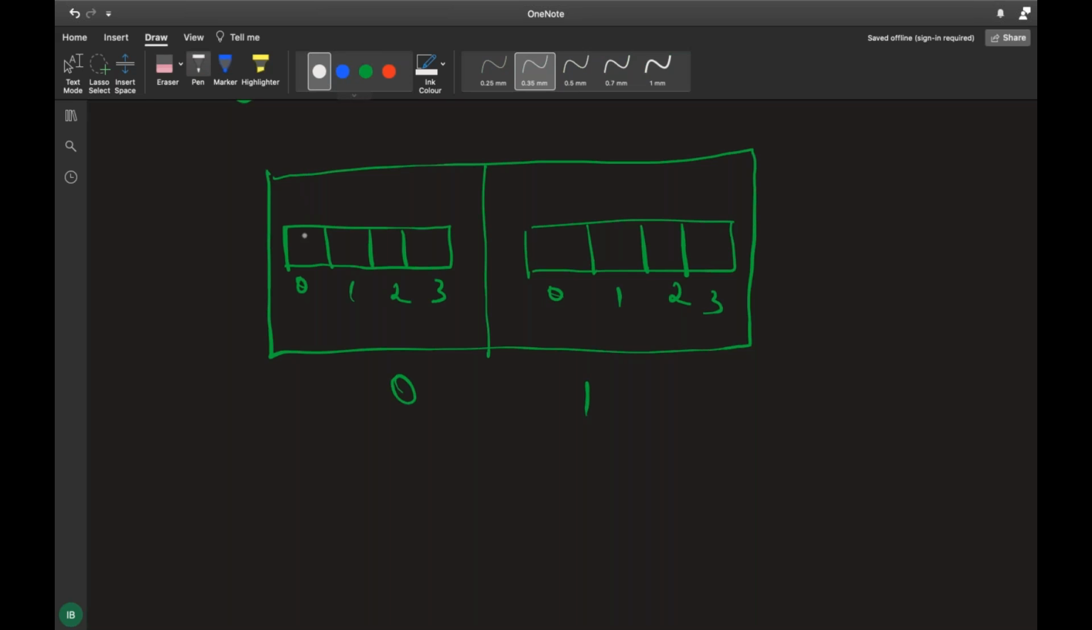Here, what are the values you have? You have the values 1, 2, 3, 4 and 5, 6, 7, 8. Again, you have the negative indexing also. I'll write the negative indexing over here: -1, -2, -3, and -4 for the columns, and here also -1 and -2 for the rows.